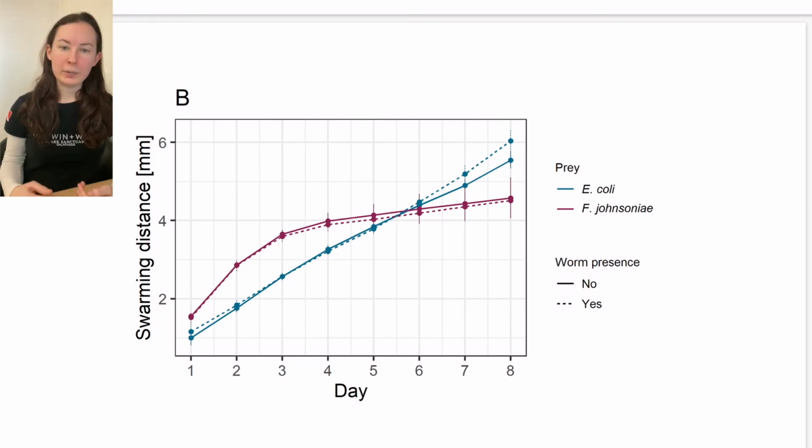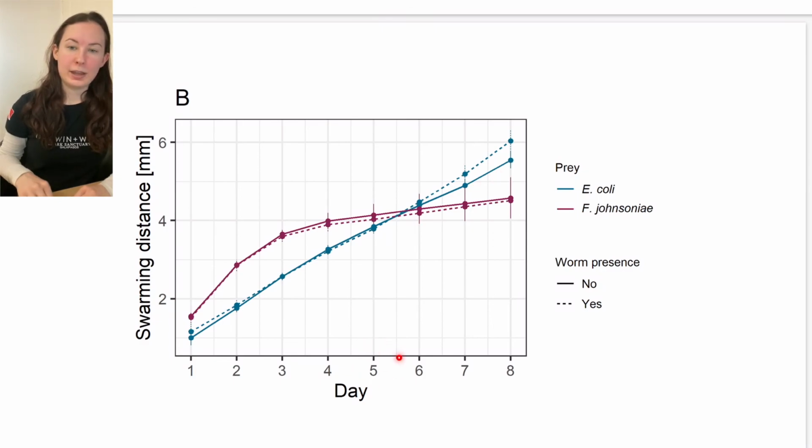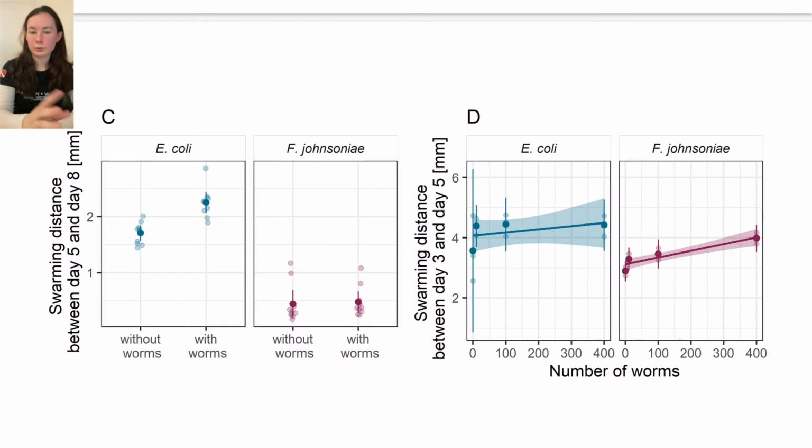However, in the E. coli patch, we saw that while M. xanthus tended to maintain a steady swarming rate throughout the course of the assay, after 5 days, they actually started swarming faster on plates where worms were present. In panel C, we've just quantified this difference in swarming rate between day 5 and day 8 with and without worms. So you can see that in the presence of E. coli, there is a response of M. xanthus to the worms, but in the F. johnsoniae patch, there is no such response.